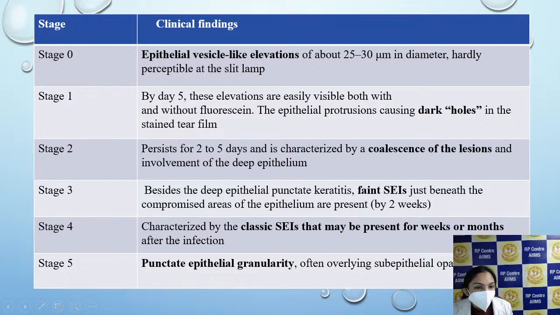Stage 2, which may persist for 2 to 5 days, is characterized by the coalescence of all these vesicles, and the deeper epithelial layers start getting involved. In stage 3, faint subepithelial infiltrates start appearing in the compromised areas of epithelium. In stage 4, classical subepithelial infiltrates are seen, and in the later phases, the subepithelial opacities may persist with punctate epithelial granularity.